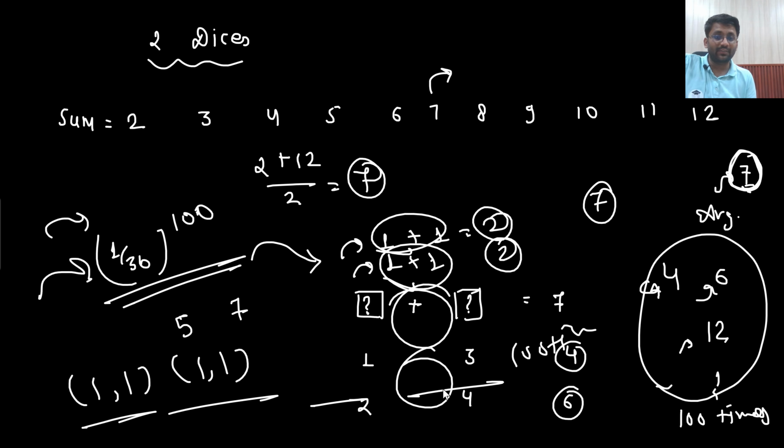Hypothetically, you can say, sir, what if someone is getting 1, 1 every time? Then his average would be 2 only. But you do this on the mobile dice, because those would be random experiments, completely random. You do it, and then you would see that the average is coming out to be nearly 7 only. Or you ask ChatGPT to do it.